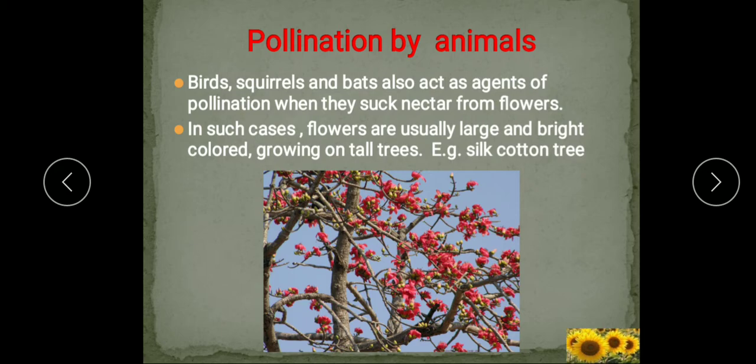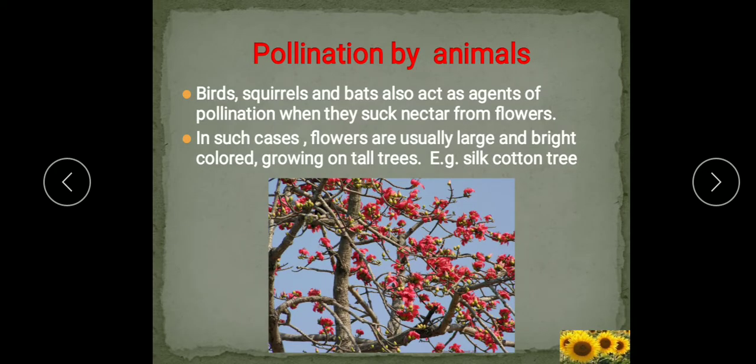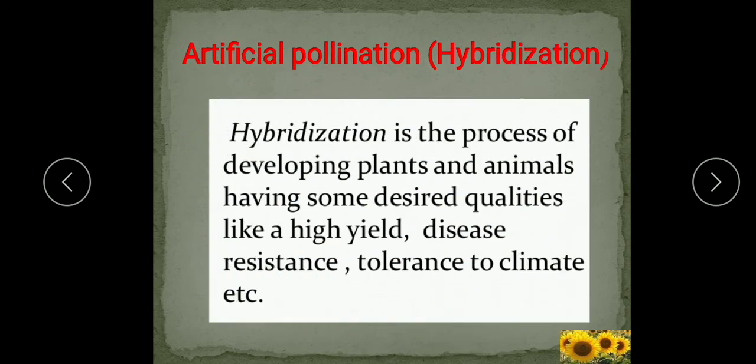Second, pollination by wind; third, pollination by water; and fourth, pollination by animals. And all these are the ways of pollination taking place naturally, in nature. So they are the natural pollination. Now we'll see the artificial pollination.